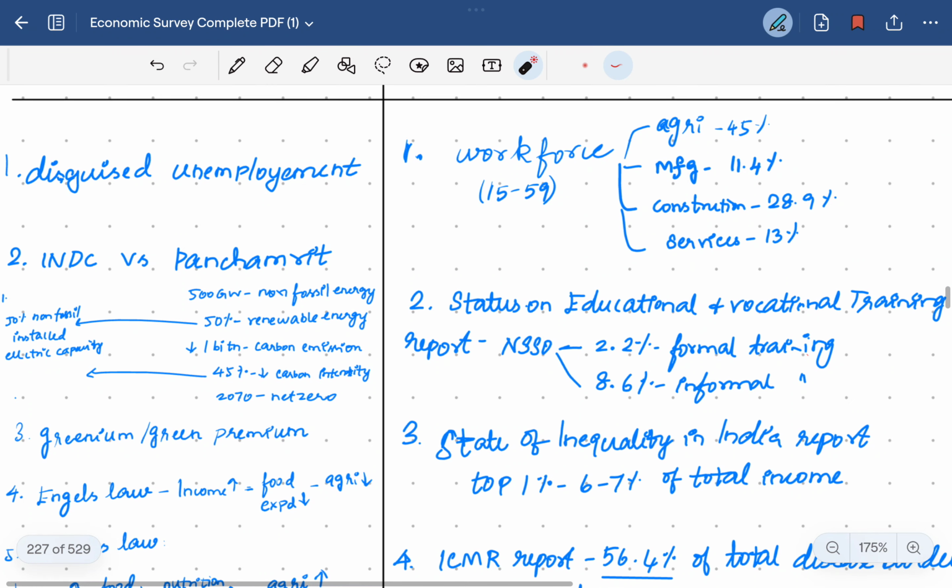Then the INDC and the Panchamrit. INDC is the Nationally Determined Contributions for climate achievements. Then the Panchamrit target, which is five targets, a strategy used for reducing carbon emissions and achieving the Paris Agreement.